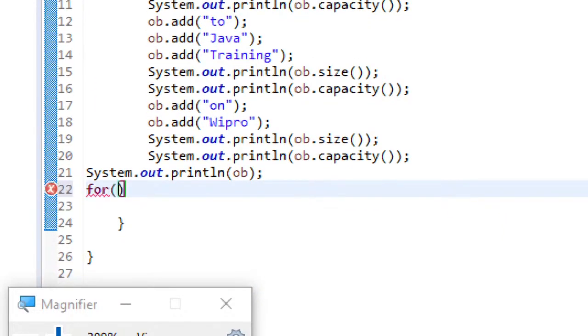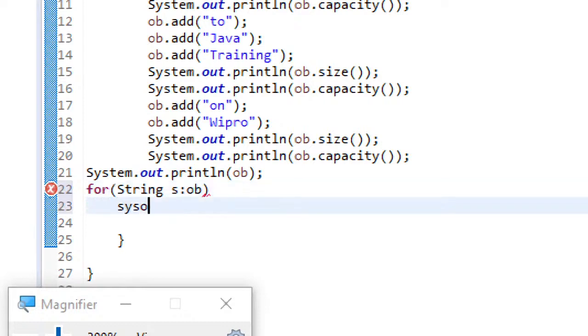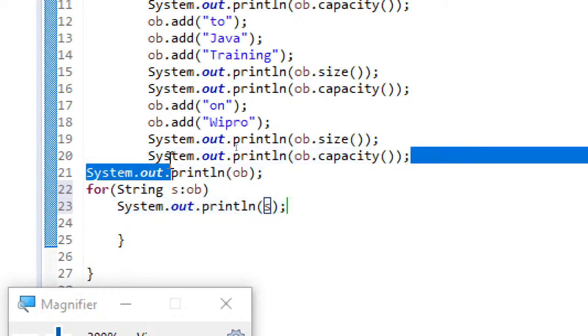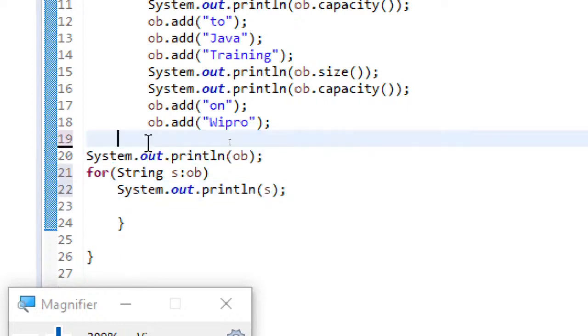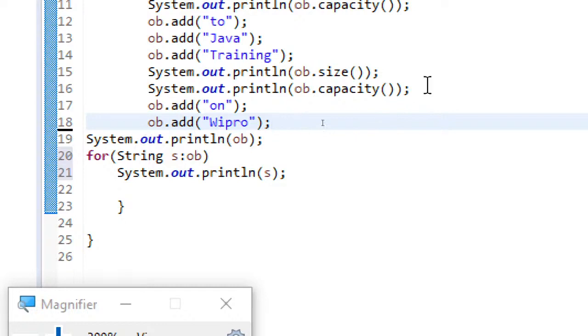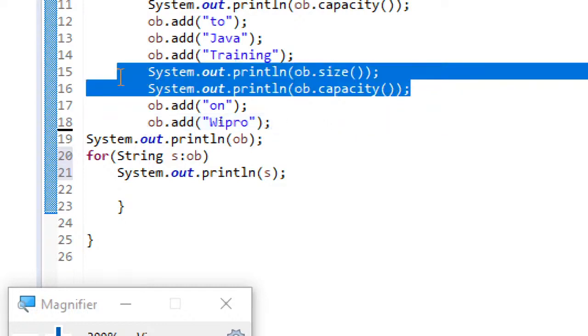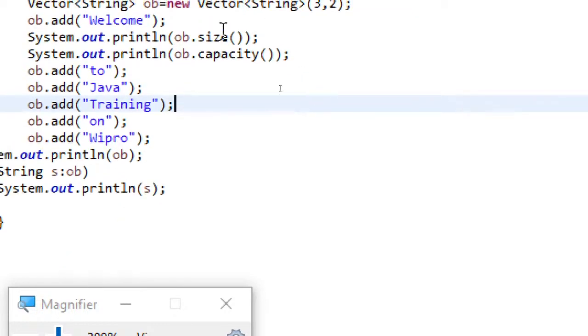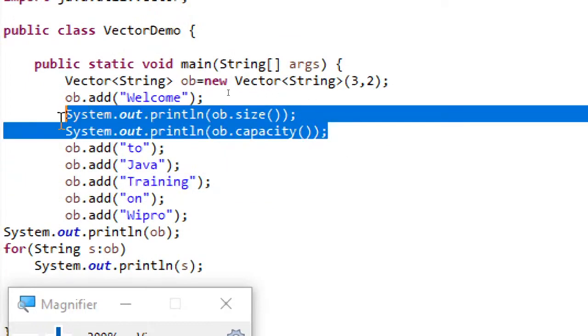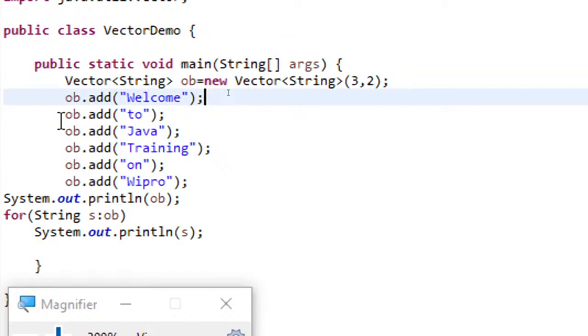So for string s in ob, this is the other way of using the for each loop. Let me remove this because it's occupying space. Since you understood, I'm just removing this printing of size and capacities.